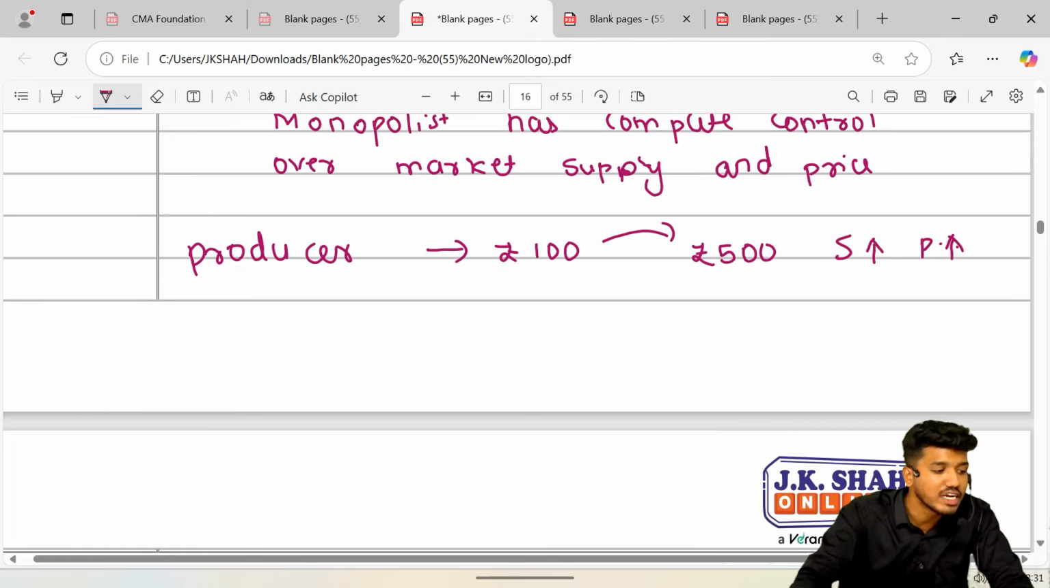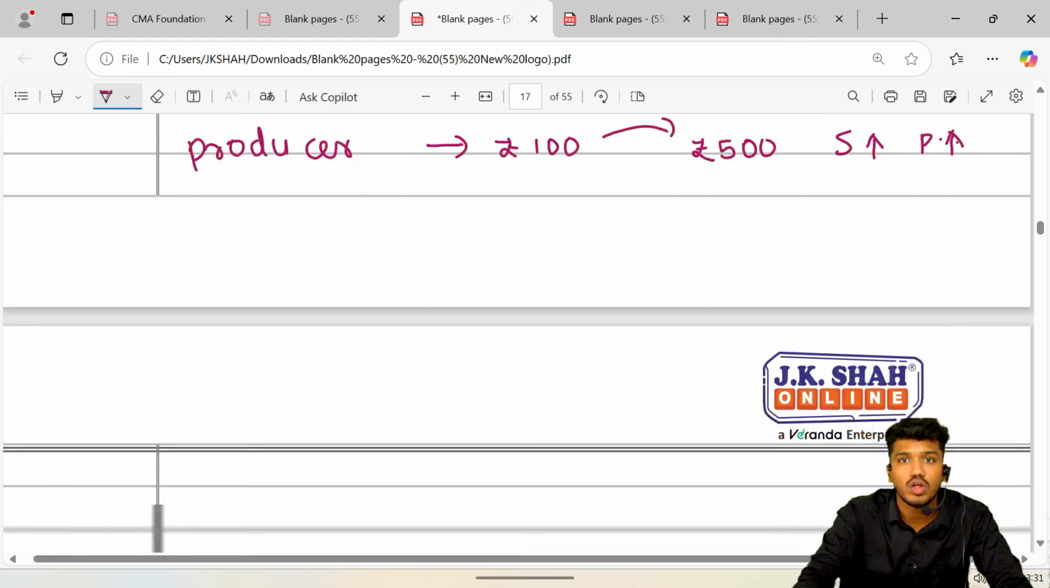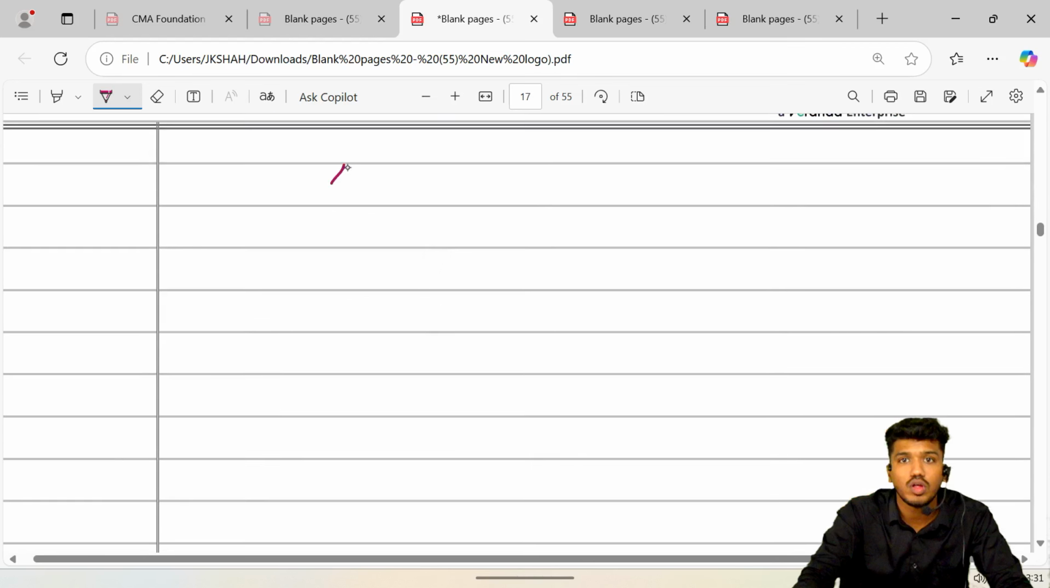Even though we are in need of something which is called milk, we will purchase milk but in less quantity. As the price rises, consumers tend to purchase less in quantity. I'll tell you how.